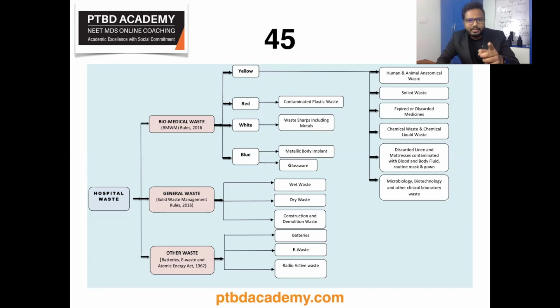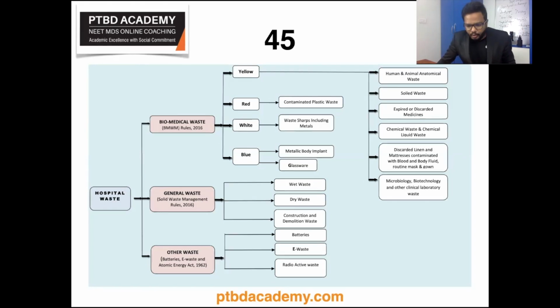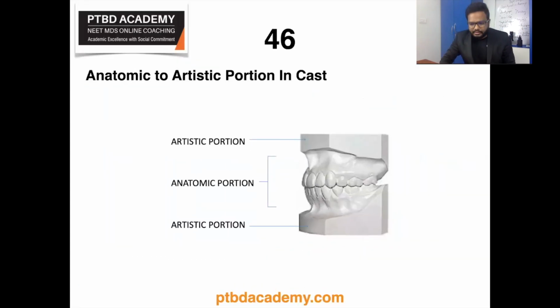So you can see biomedical waste, we have color coding of containers where specific waste has to be discarded in specific colored containers. So we have yellow, red, white, and blue. As you can see, white corresponds to waste sharps, including metals, which have to be discarded in a container which is white in color. Right? And the rest of them, you can go through as per your convenience and time availability. And consider this topic very, very important, biomedical waste management. Okay. Now, let's move on to the next topic of question.